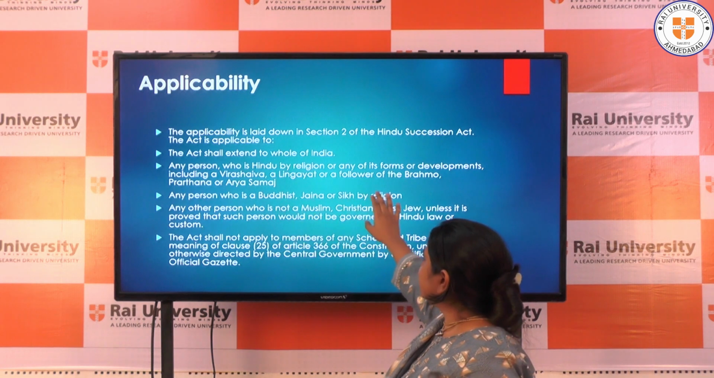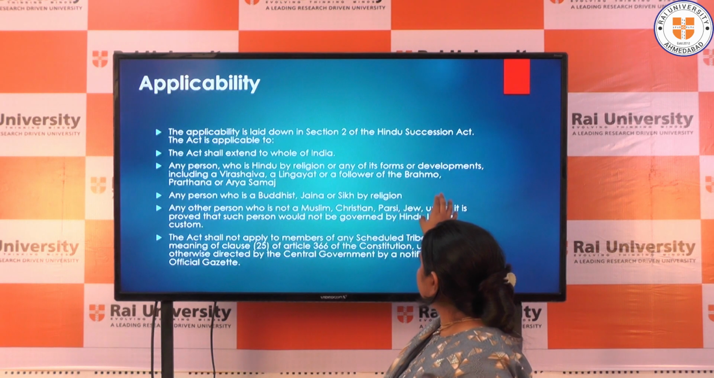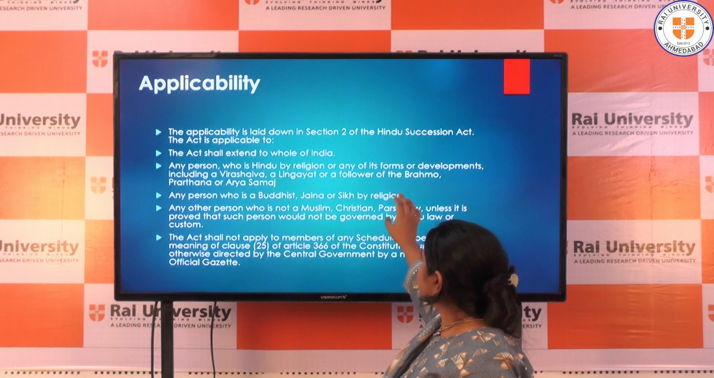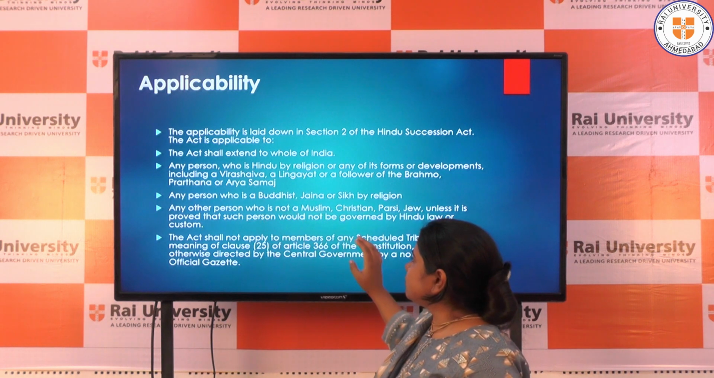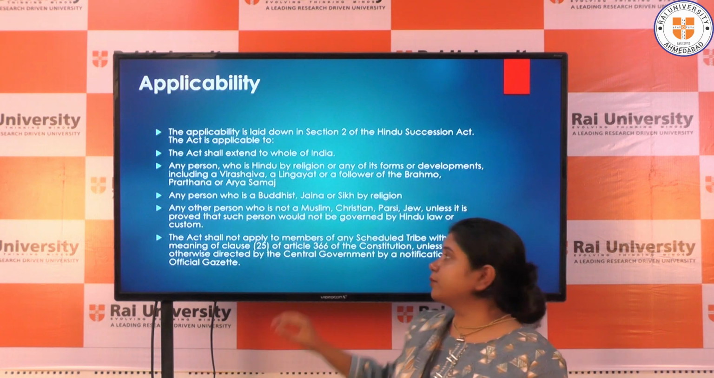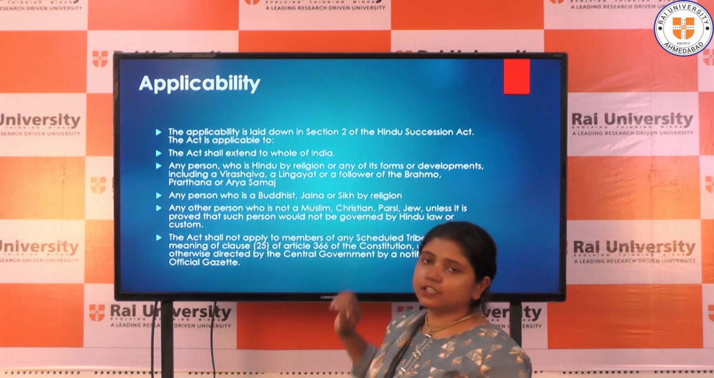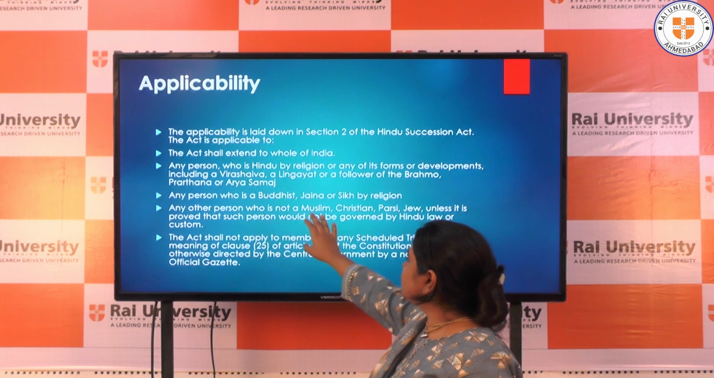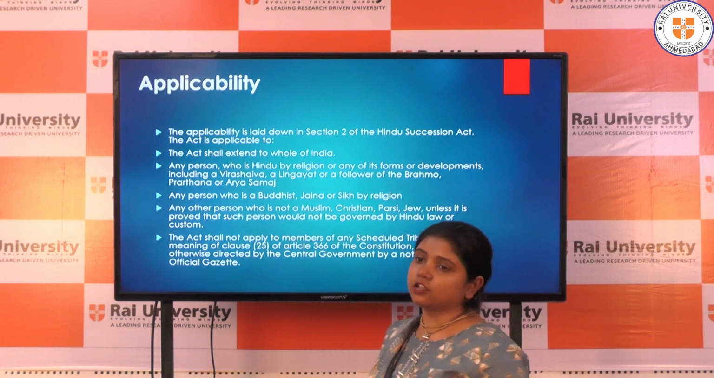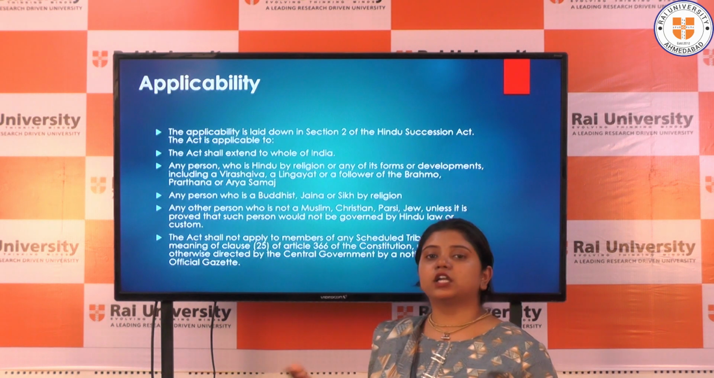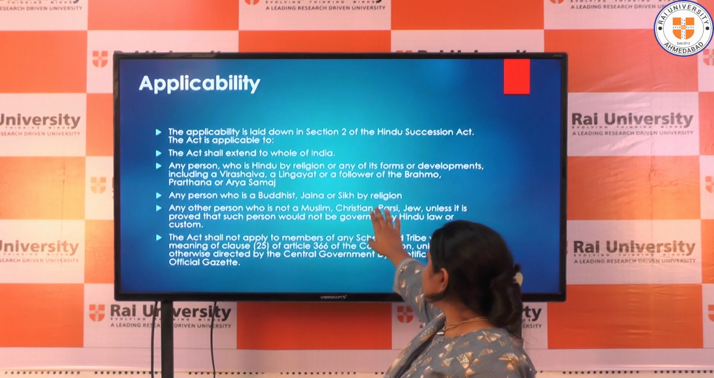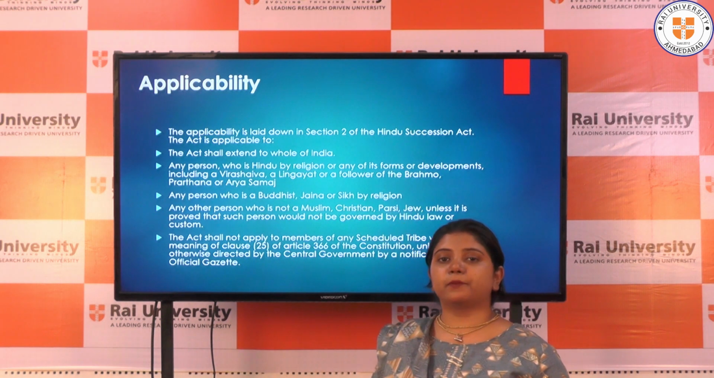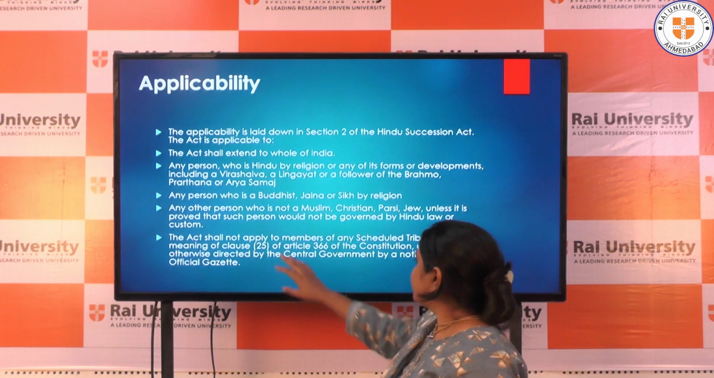Any person who is Hindu by religion in any of its forms or developments, including a Virashaiva, Lingayat, or a follower of Brahmo, Prarthana or Arya Samaj. All these religions that developed from these particular groups will be called Hindu in this Act. And the other is any person who is a Buddhist, Jain or Sikh by religion. Anyone who follows or adopts the path of Buddhism, Jainism or Sikhism will be considered Hindu as per this law, and this Act will be applicable to that religion as well.